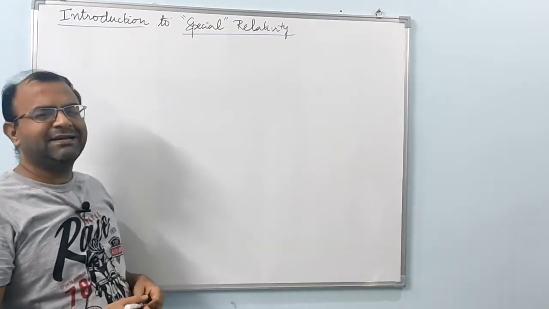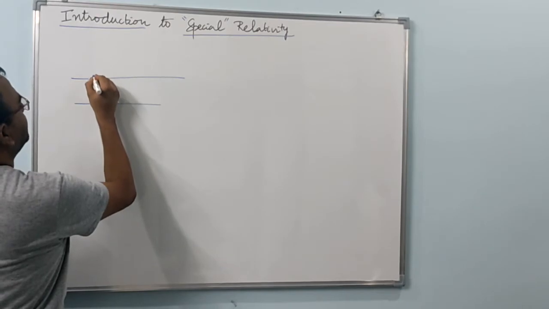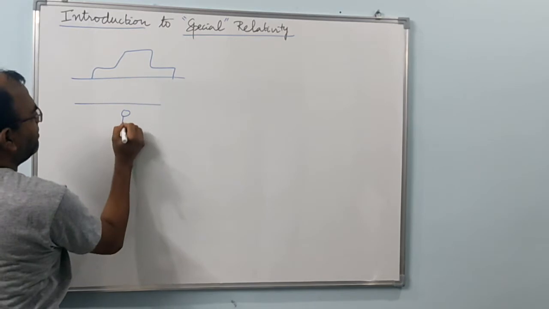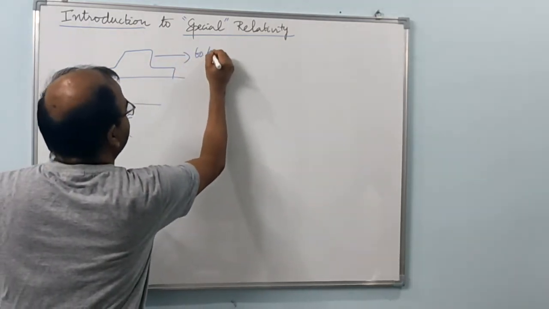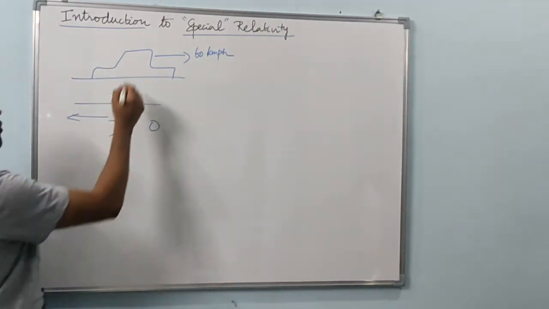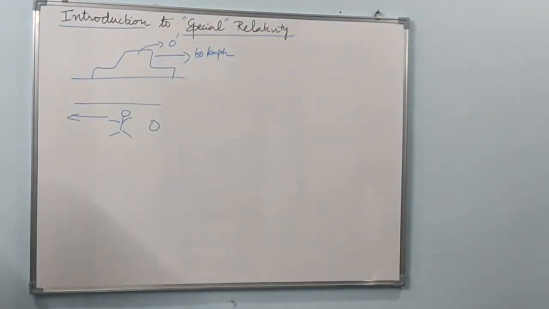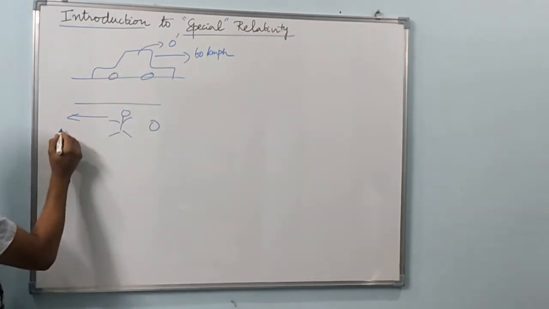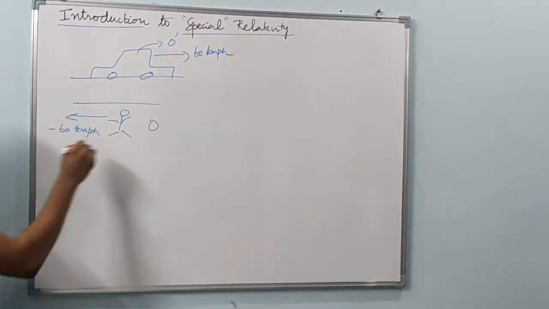So from his perspective, he would see that the other person who is standing by the roadside is going past him. If he is going at 60 kilometers per hour, for this observer, let us call him O, and for the driver of this car, let us call him O prime, observer O prime, this person is moving in the opposite direction with the same velocity, though he is at rest.